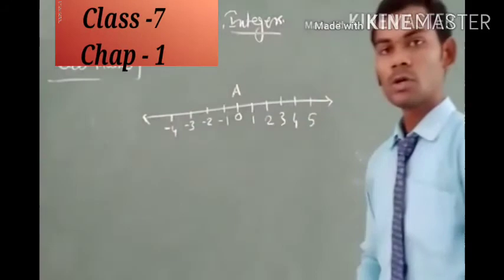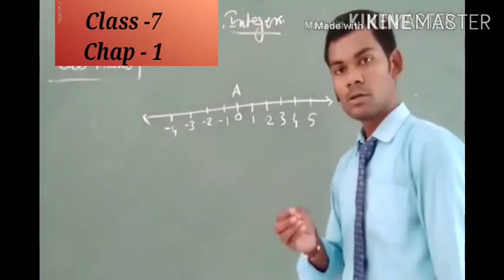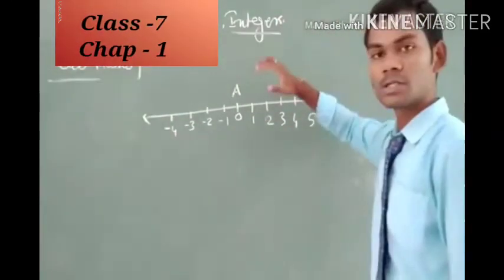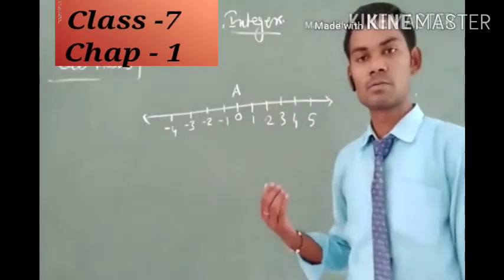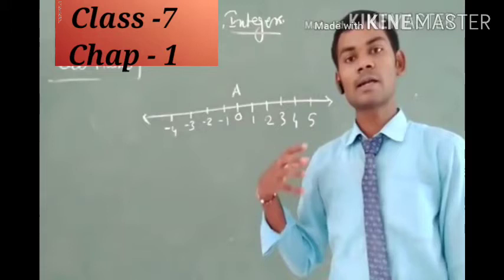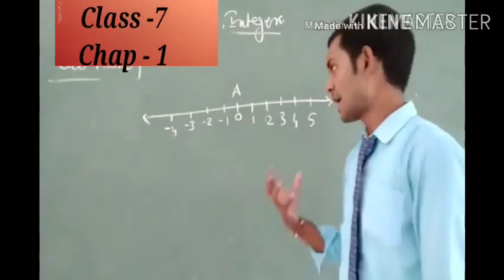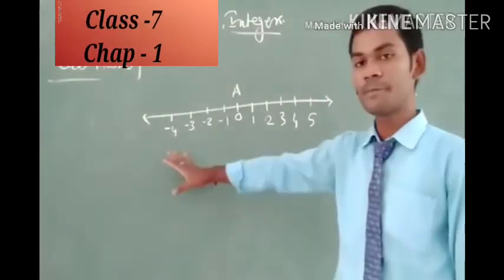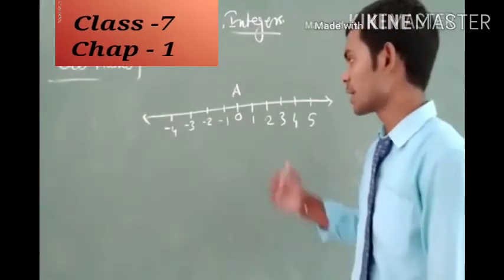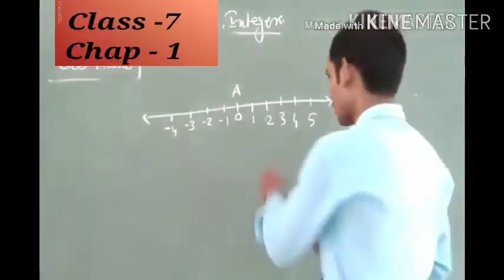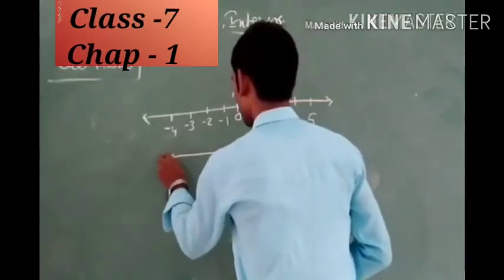Okay, as we studied, when we go from left to right the numbers are increasing, and if we move from right to left the numbers are decreasing. So here we get two orders.